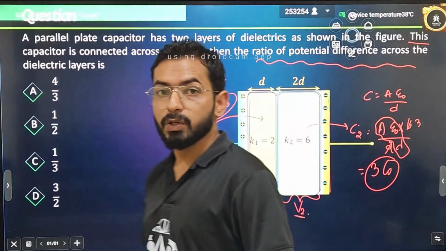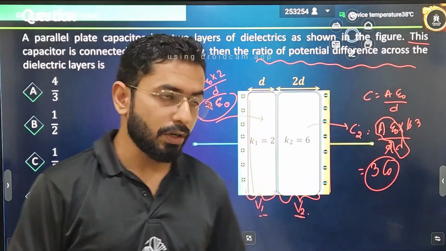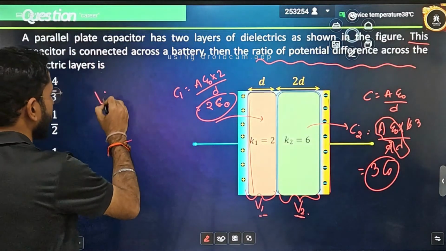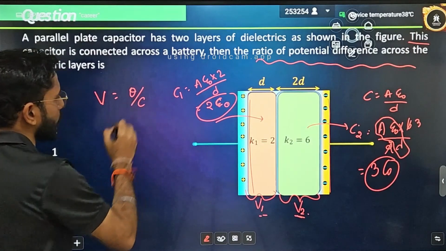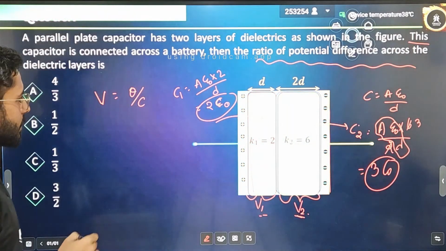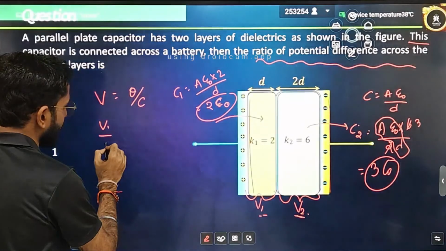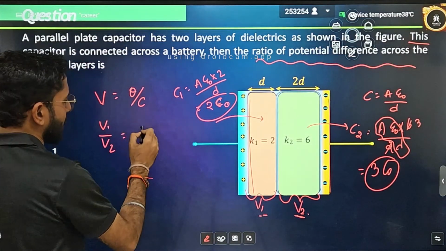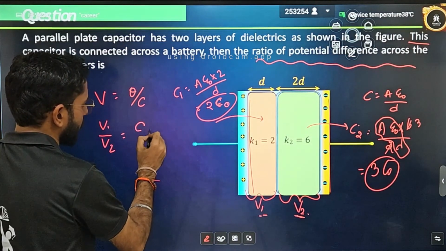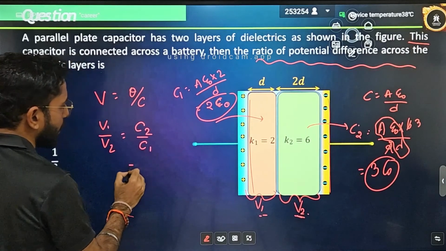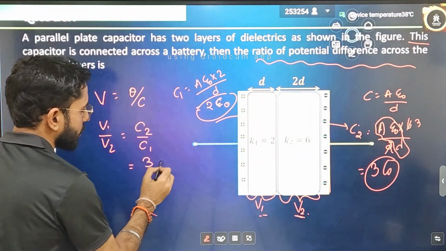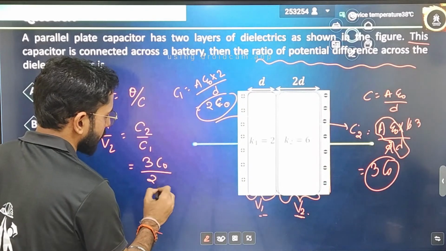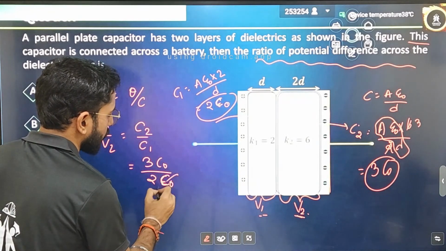Now the question is asking me to take the ratio of potential. What is potential? V is equal to Q by C. That means if I am doing V1 by V2 and charges are the same, it is inversely proportional. That means it will become C2 by C1. C2 is equal to 3 C0 and C1 is equal to 2 C0.